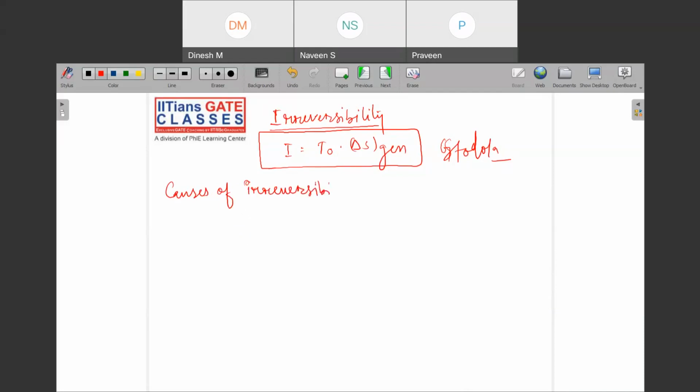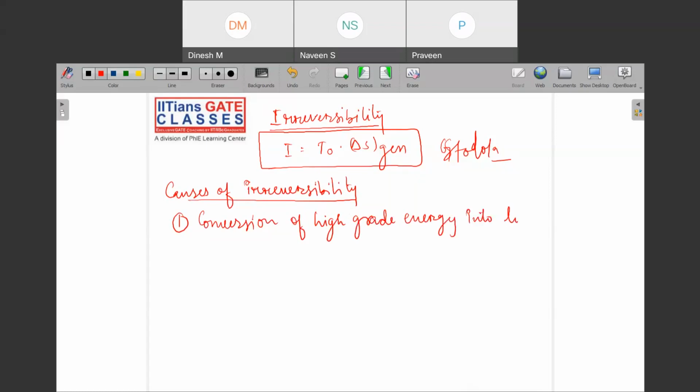First, a very obvious cause is the conversion of high grade energy into low grade energy. Okay, this is one.